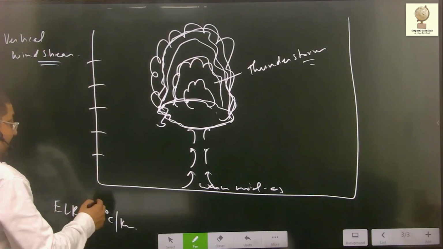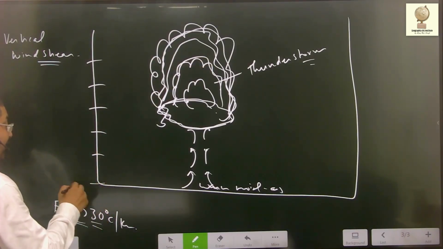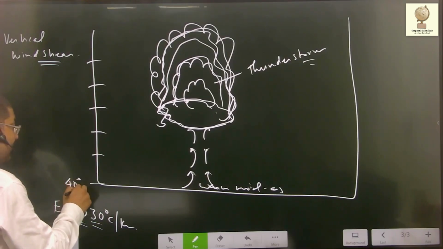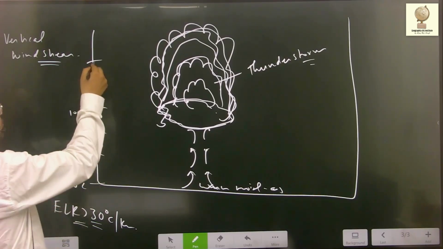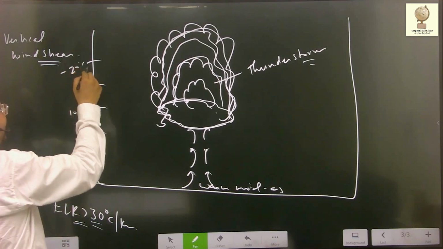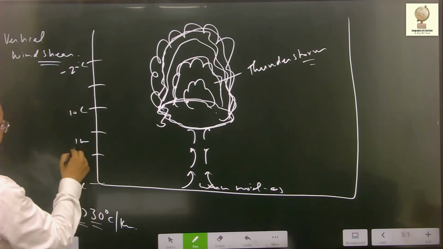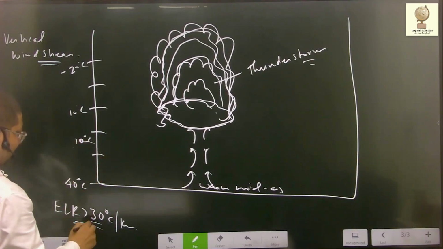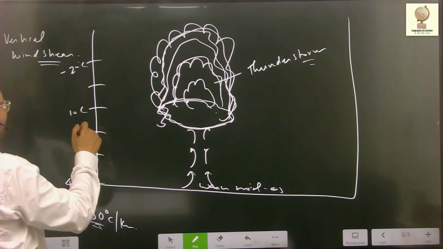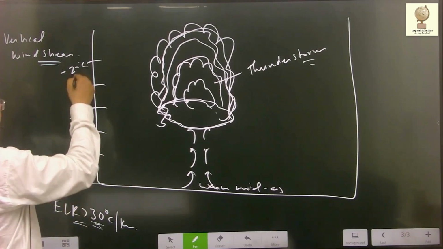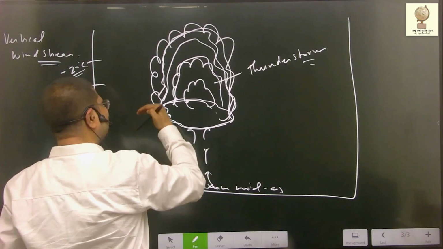Now here, what we see, environmental lapse rate is 30. You can see even if on the surface temperature is 40 degrees centigrade, just 1 kilometer above the surface temperature is 10. Just 2 kilometers, it is minus 20. Temperature is decreasing very fast. If environmental lapse rate is 30, that means temperature is decreasing by 30. So just after 1 kilometer it will be 10. After 2 kilometers, the temperature of the environment will be minus 20. That means temperature is decreasing very fast.